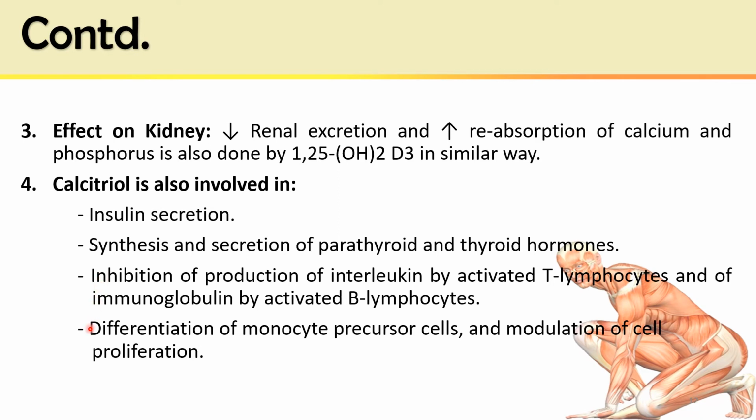The active form of vitamin D is also involved in the differentiation of monocyte precursor cells. The monocytes are ultimately converted into macrophages. So the precursor cells are differentiated, and this differentiation is controlled by vitamin D. Vitamin D is also involved in the modulation of cell proliferation.